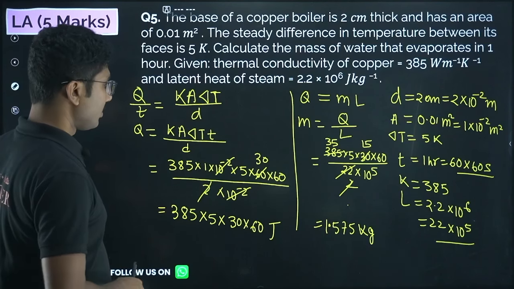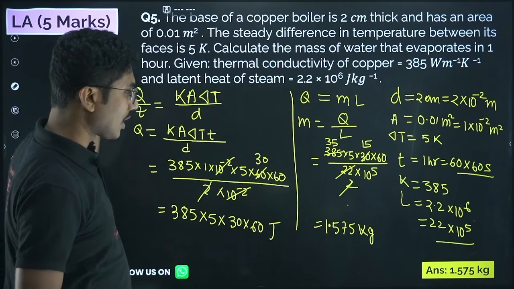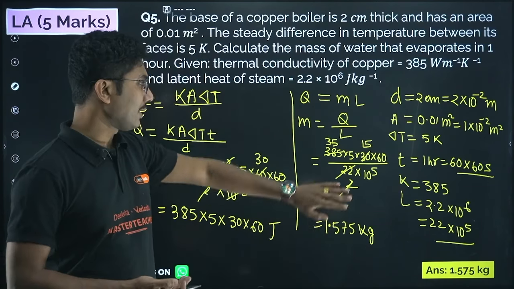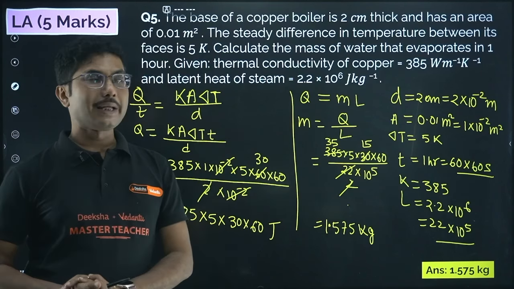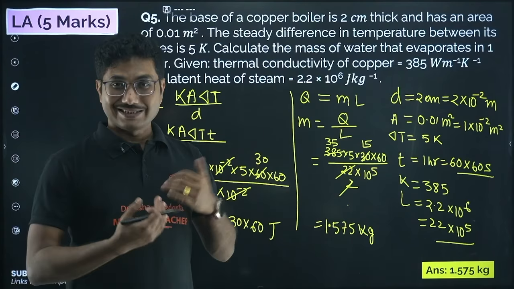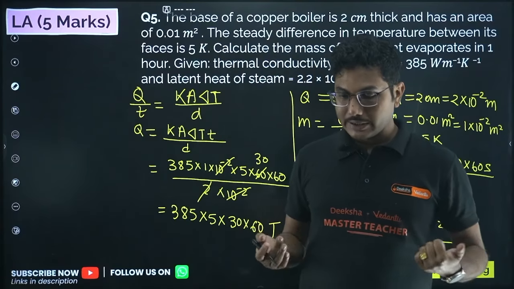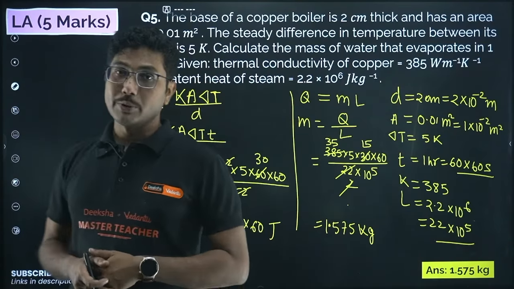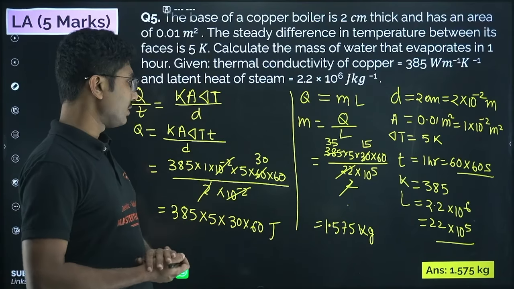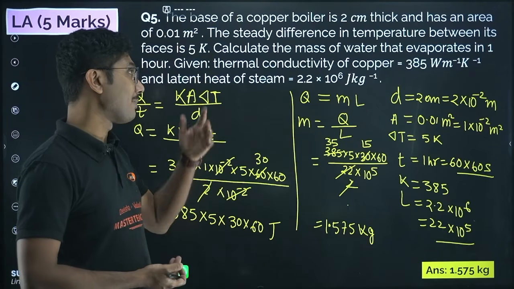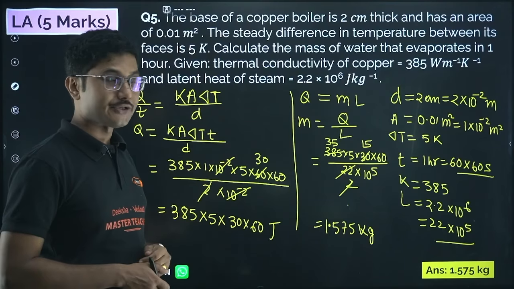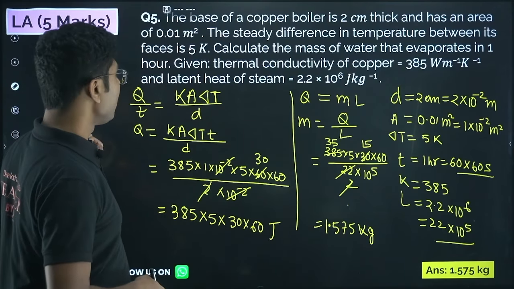Okay, so let's see the answer. Yes, 1.575 kilograms. You can check the answer from here, but be careful with 10 to the power values. The exact problem will not come. This is again from your last year's model paper. This year they have not released any model paper for PU1, but this question came last year in many colleges. Might be they are going to give this question in your FA2, so be prepared.